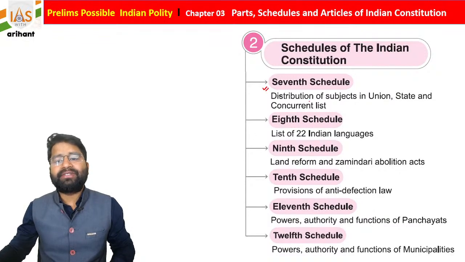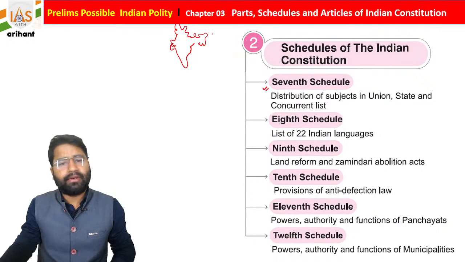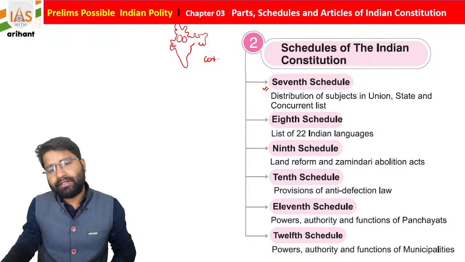Seventh schedule. Basically, as you know, students, our country is very big, and we are following a federal structure. So we have states, and as you know, students, we have the center, which is called the Union.